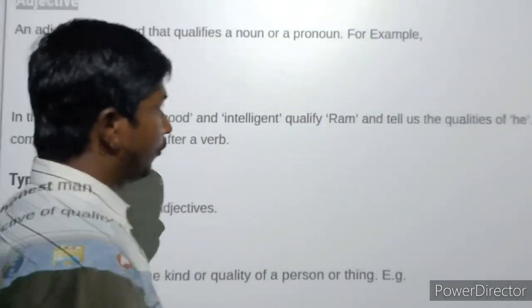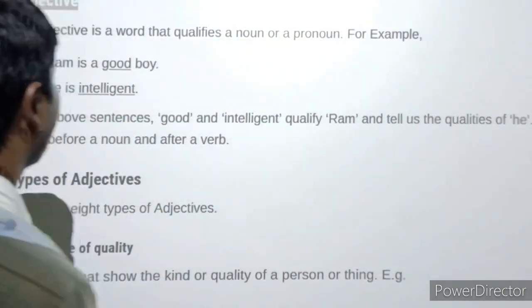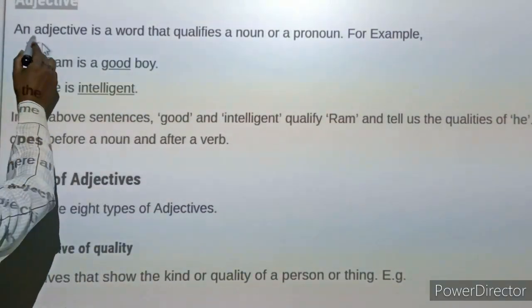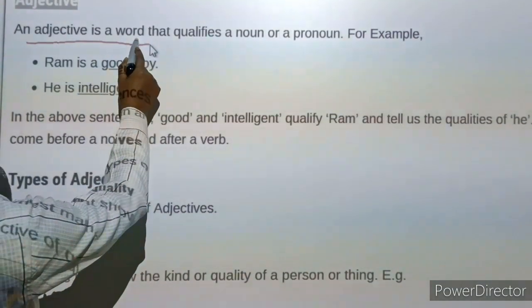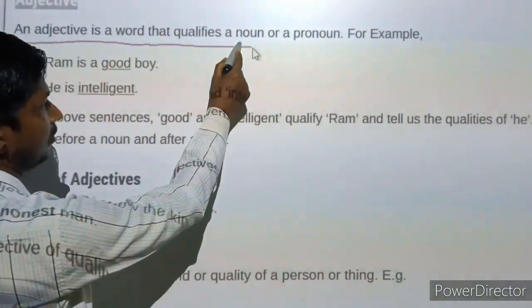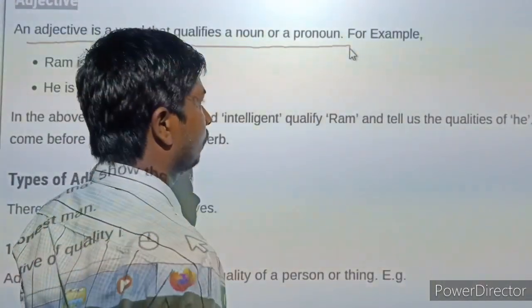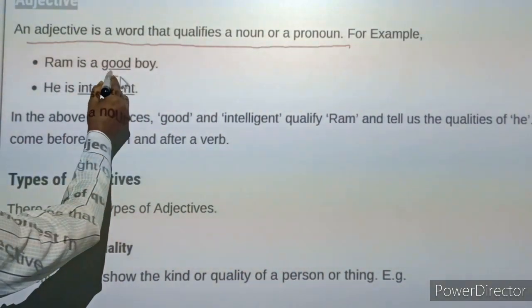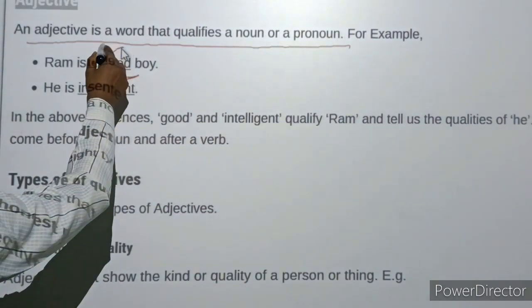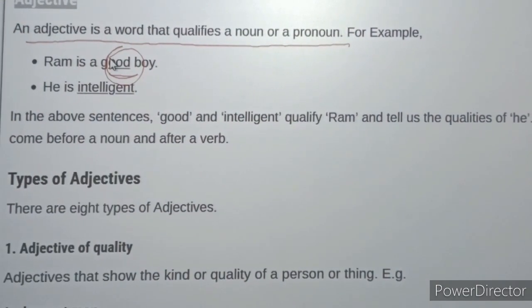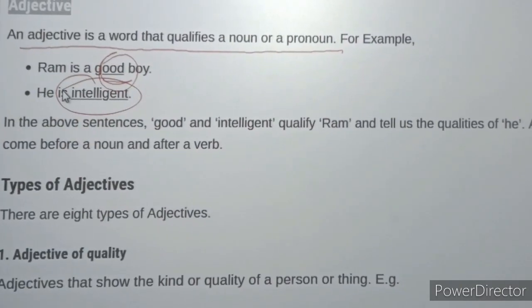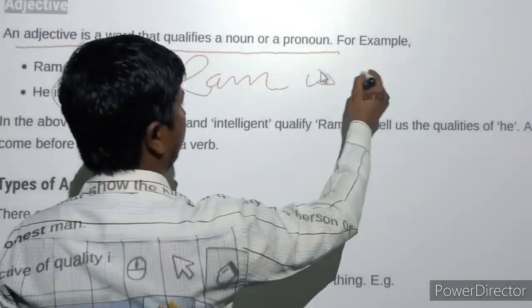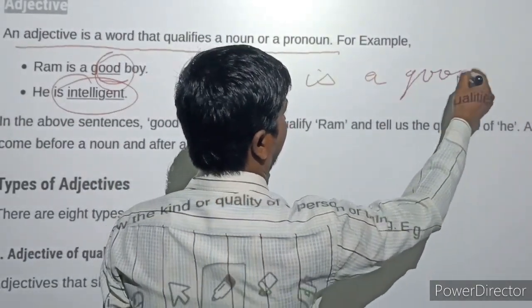Now you can see on the display what an adjective is. An adjective is a word that qualifies a noun or a pronoun. For example, here you can see the underlined words like boy, good, or intelligent.